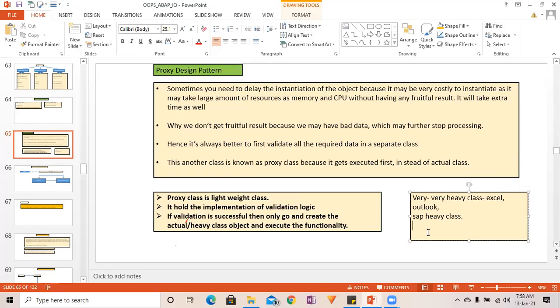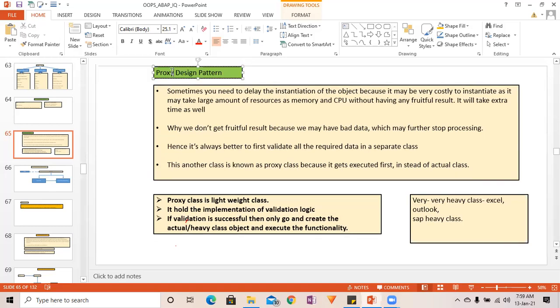Then unnecessarily you have instantiated this heavy class, because it failed at the time of data validation itself. Actual processing didn't take place, right? So why instantiate any class if it is not required, right? So this is the actual problem. Why instantiate unnecessarily? So here proxy comes into the picture.